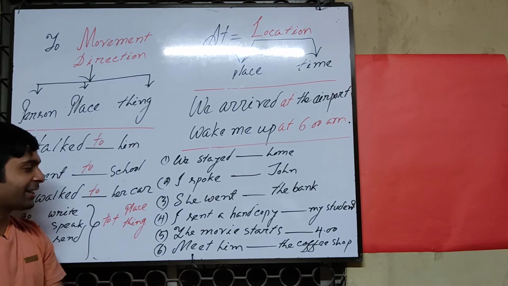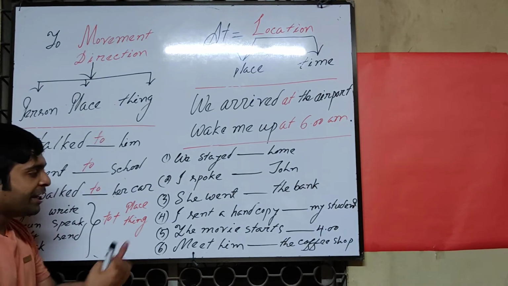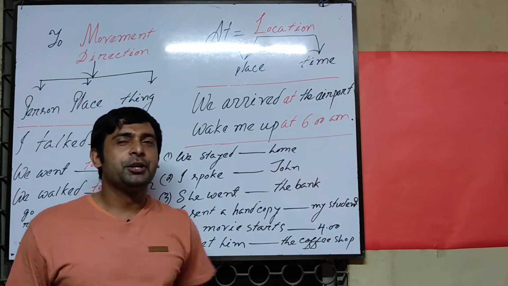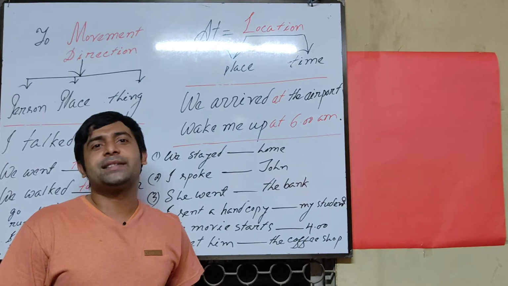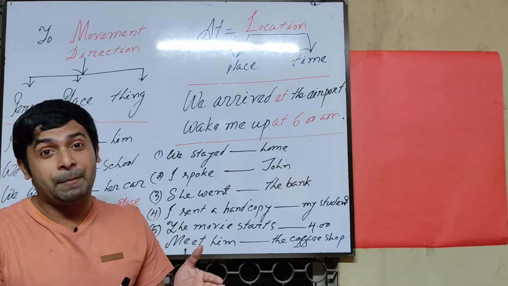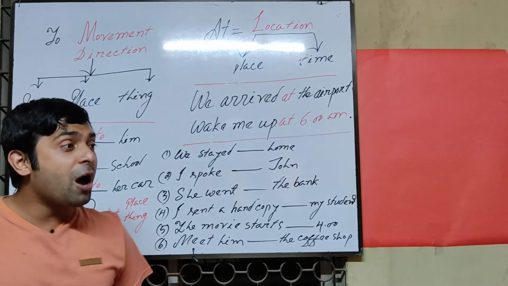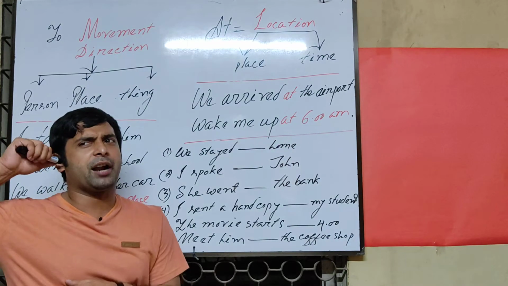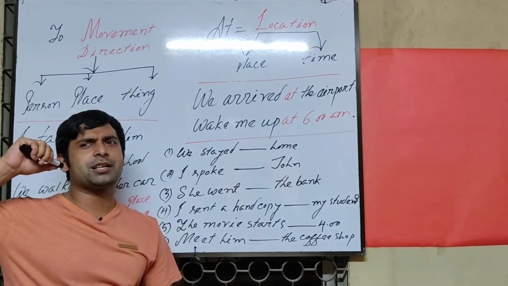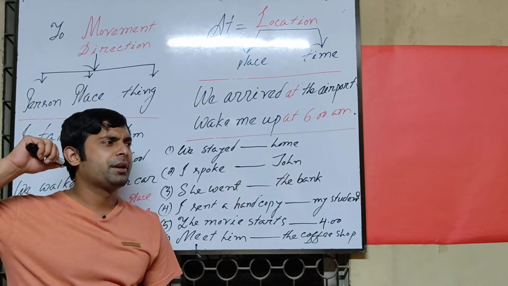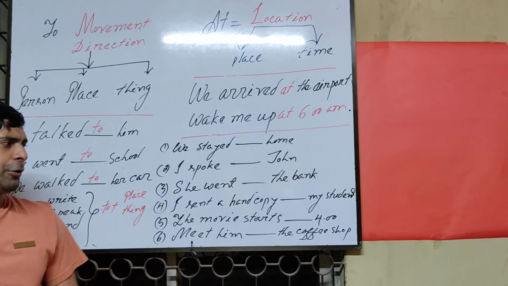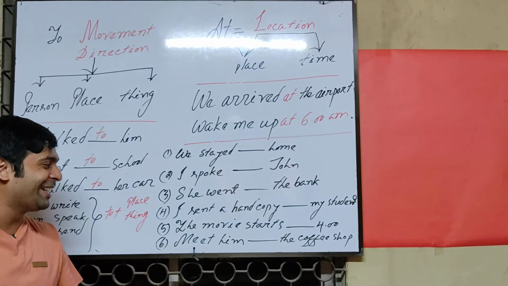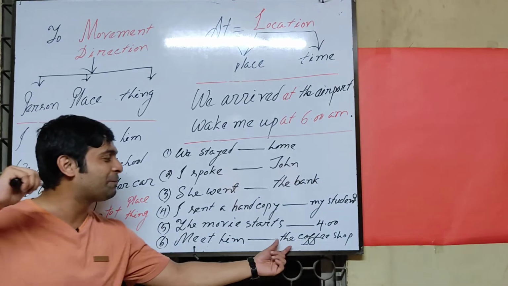This is the last sentence or example. Meet him dash the coffee shop. So you may have many friends. You are so happy. Happily, you decided with your friends to go to the coffee shop. So before going to the coffee shop, how do you say the sentence? You can call your friend: Oh friend, Mr. Rana, where are you right now? Okay, I am at home. Okay, right now you are being cordially requested to meet him. Where to meet him? That's the coffee shop.